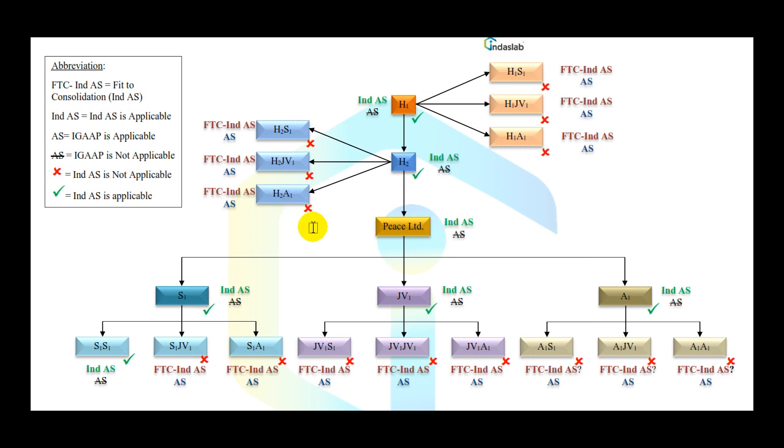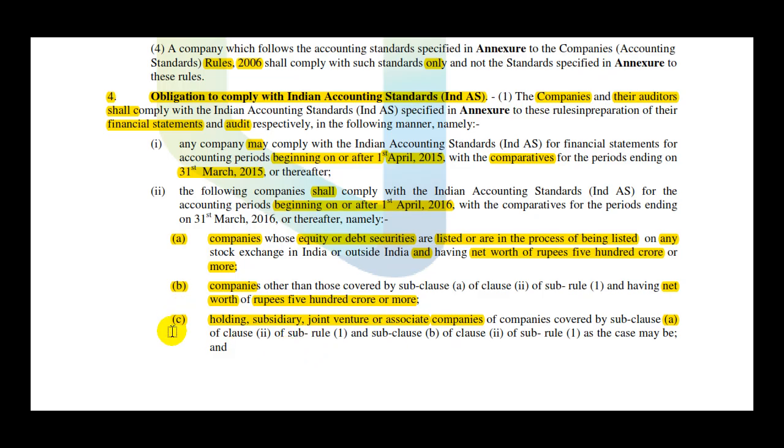associate. Question is whether to H2S1, H2JV1 and H2A1 Ind AS is applicable or not. Now understand that H2S1 doesn't fall in C because it is not the subsidiary of company covered in A. It is not the joint venture of company covered in A. It is not an associate of company covered in A, but it is subsidiary or joint venture or associate company covered in C itself.